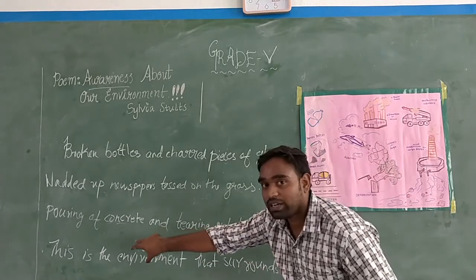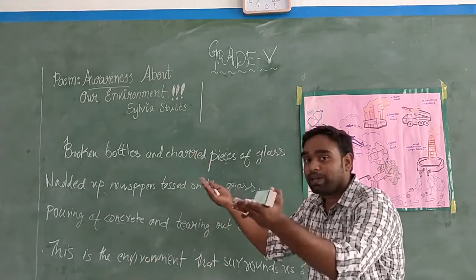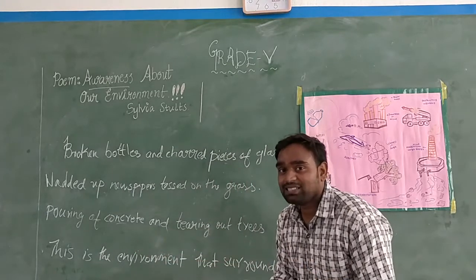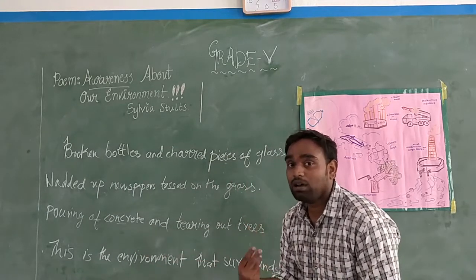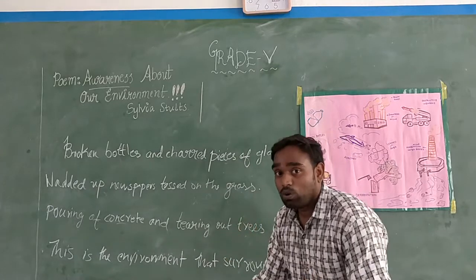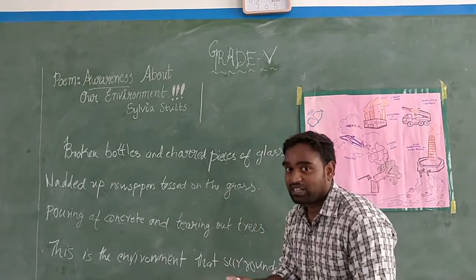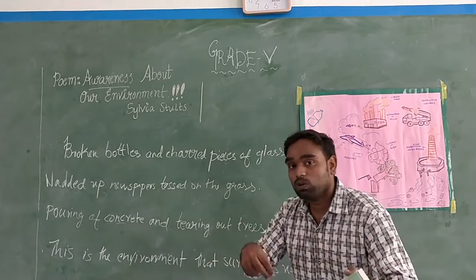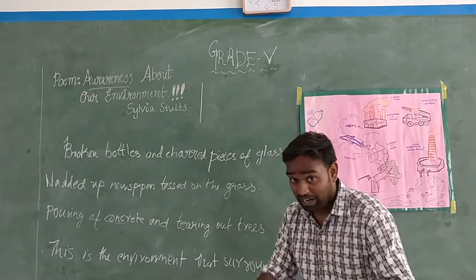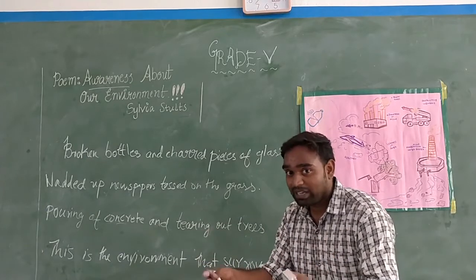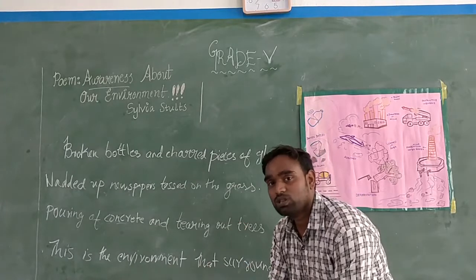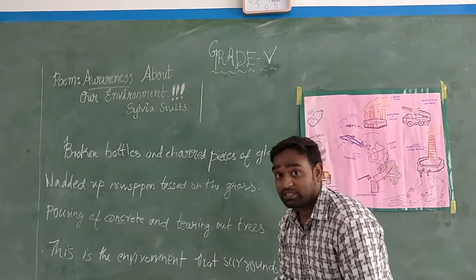Pouring of concrete means raising buildings by pouring concrete. Concrete is the basic mixture needed for building a tall building or roads. For that they need a mixture, like you have seen, sand and cement and small stones added with water. That mixture becomes a basement for building roads or constructing buildings.